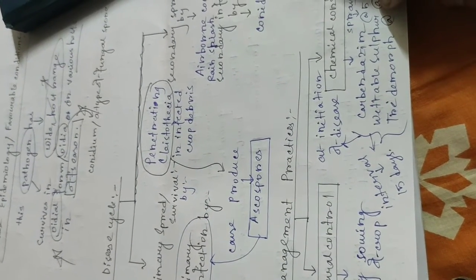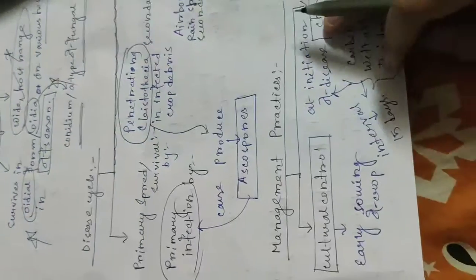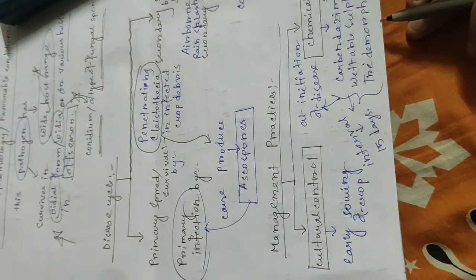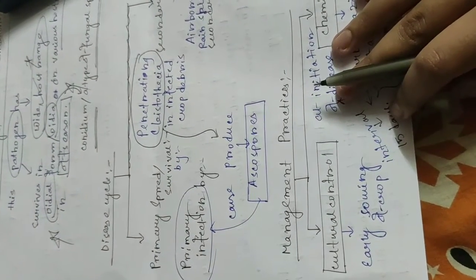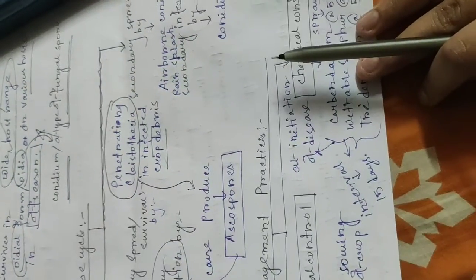Conidium, a type of fungal spores. Disease cycle: primary spread or primary infection is by infected crop debris.